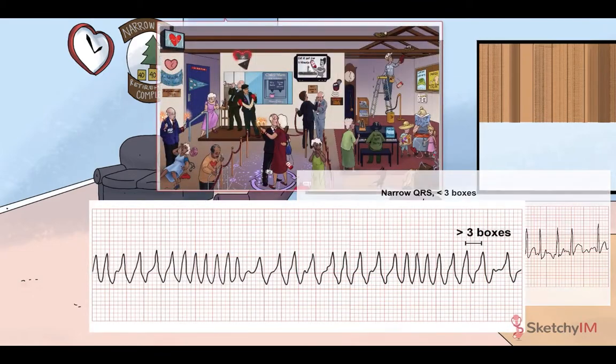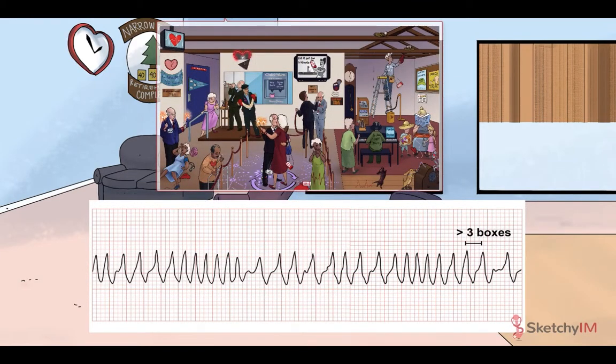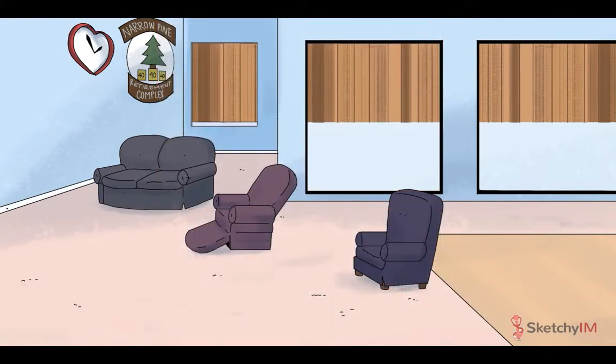Though keep in mind that we will see SVTs, such as AFib and aflutter, create wide complex tachycardias as well. But this is only if they hit an aberrant conduction pathway on their way to the ventricles. Think of a bundle branch block delaying ventricular depolarization, or an accessory pathway causing ventricular pre-excitation. In either case, slower depolarization causes wide complexes. Head on over to the police station for all the details.